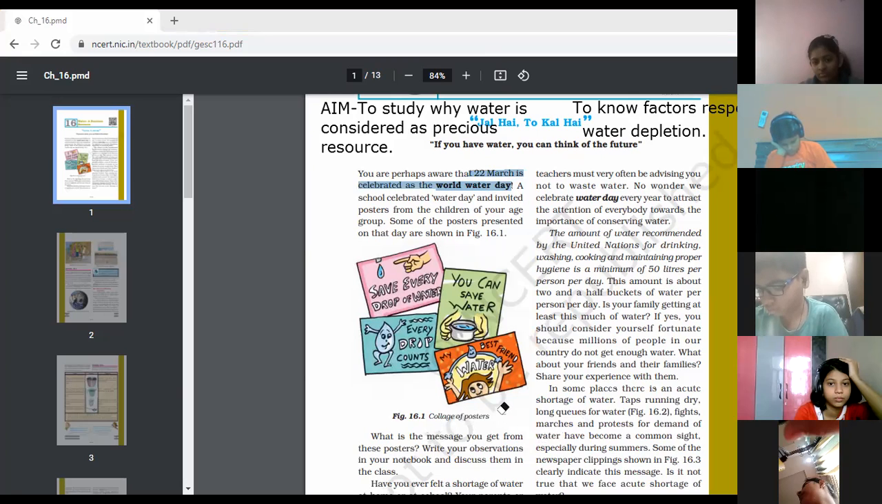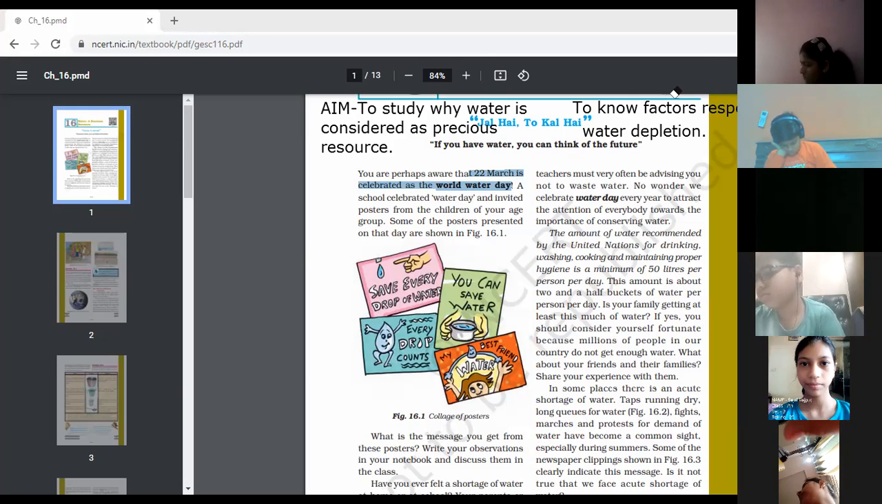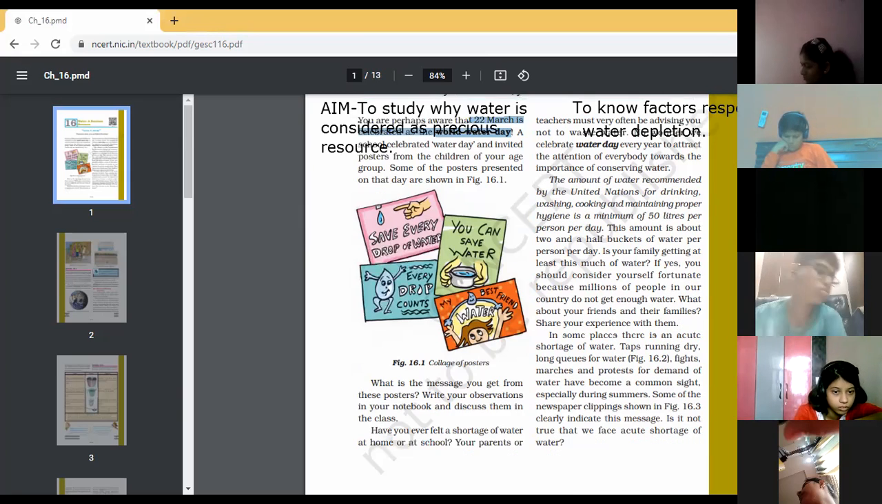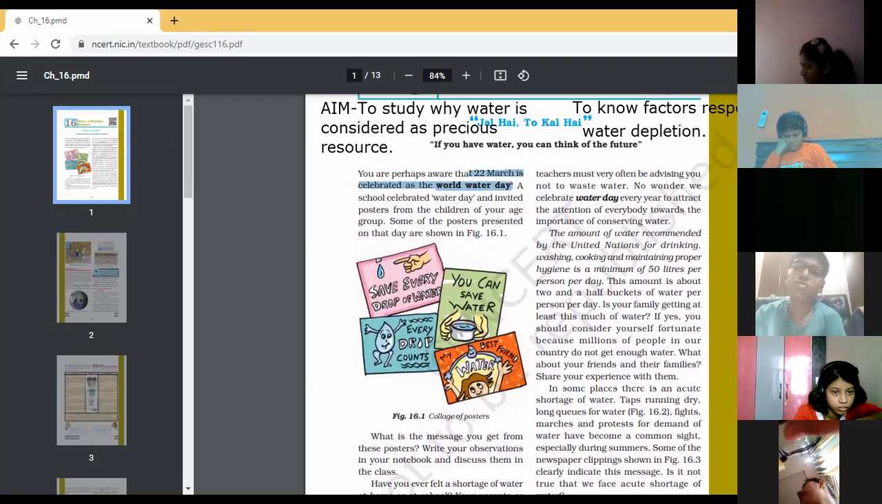Have you ever felt a shortage of water at home or at school? Your parents and teachers must very often be advising you not to waste water. No wonder we celebrate Water Day every year to attract the attention of everybody towards the importance of conserving water. Okay, next, Lavish, continue. Second paragraph.